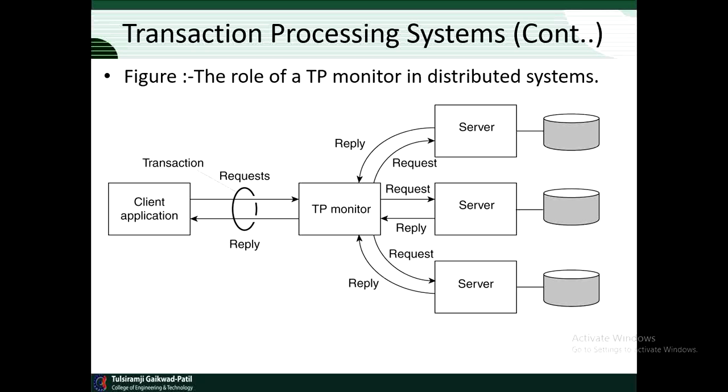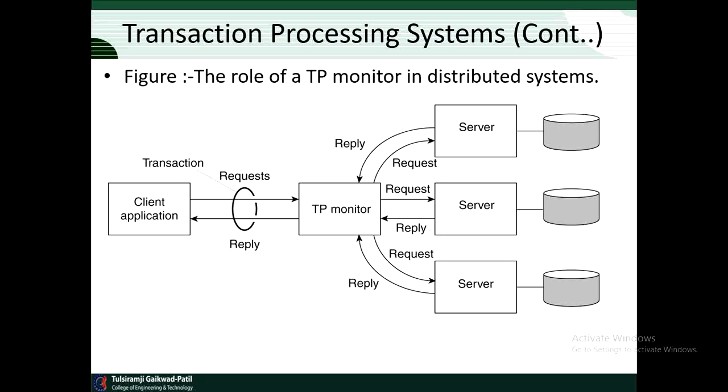Then in the transaction processing system, the role of the TP monitor, that is the transaction processing monitor, is given. In this diagram you can see there is a client sending a request to the server, but before going to the server, that request is sent to the transaction processing monitor, and the transaction processing monitor will process that request.